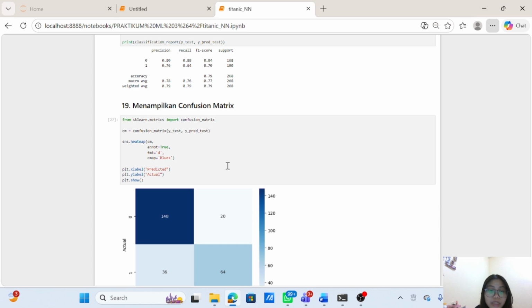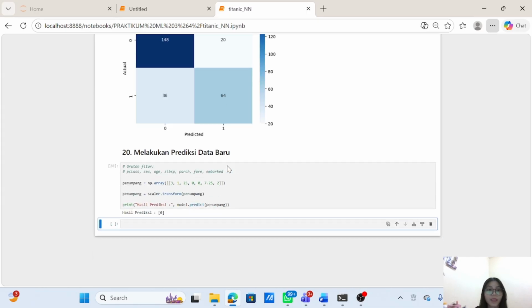I displayed the confusion matrix to compare the prediction results with the actual values. This describes how well the model performs in classifying survival. Finally, prediction using a new passenger sample. The model predicts whether the passenger is likely to survive or not based on the input features.